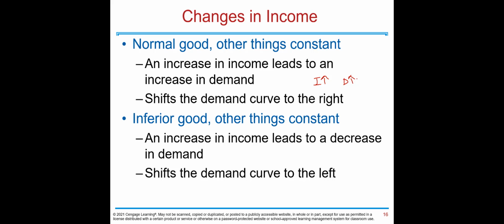An inferior good, on the other hand, is different. An increase in income leads to a decrease in demand. For instance, let's say you get an offer of 50K today and you are going to start a job tomorrow. If that is the case, now you may not choose to take the bus to go to school. So the bus ticket becomes inferior. Why? Because you have more money, you buy less. And if there is an inferior good, an increase in income shifts the demand curve to the left.